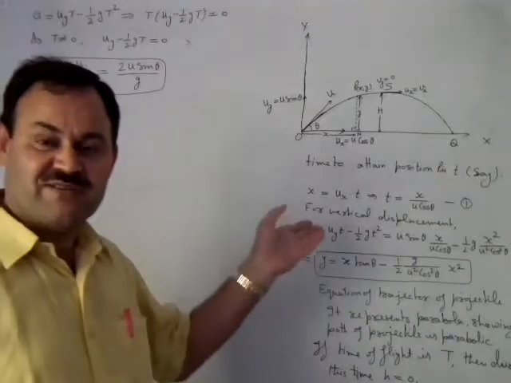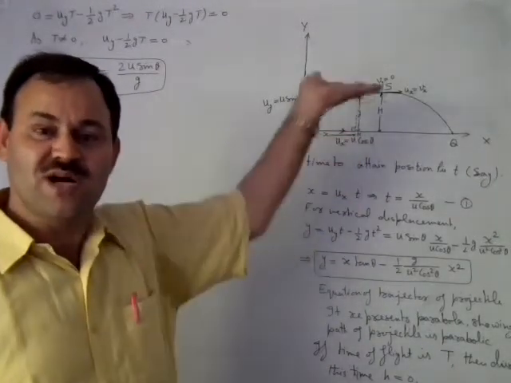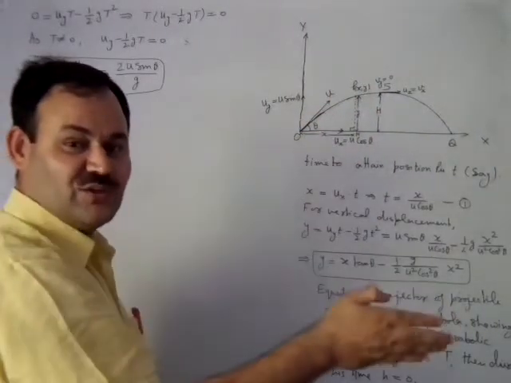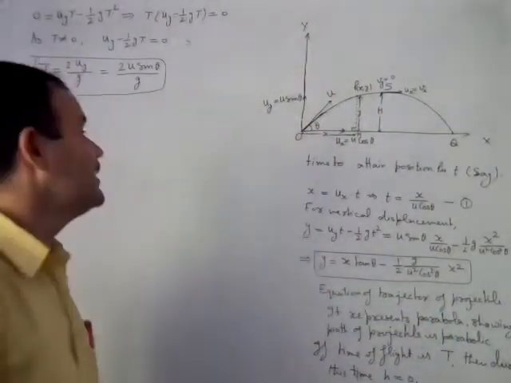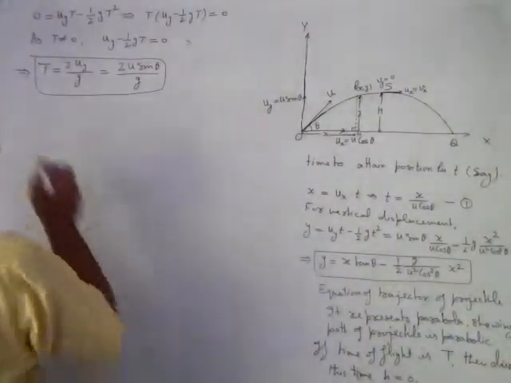At the highest point the vertical velocity becomes 0 because the body will not have any tendency to move upward. It will now begin to move downward.